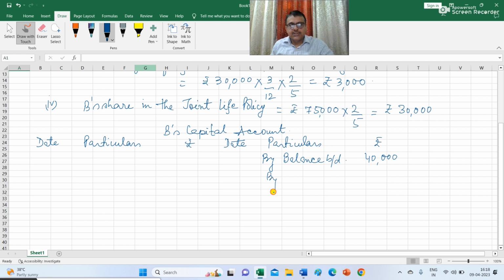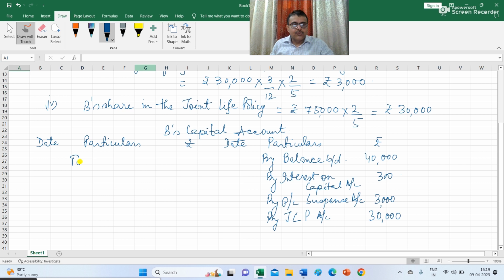B is entitled to interest on capital. So I have to write by interest on capital account rupees 300. Then share in profit, that is by P&L suspense account. This will be rupees 3,000. And share in joint life policy account. This will be 30,000.